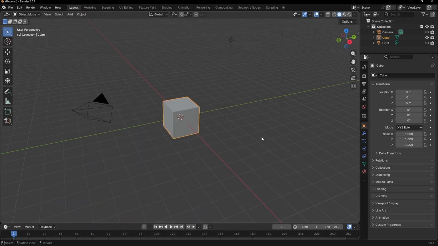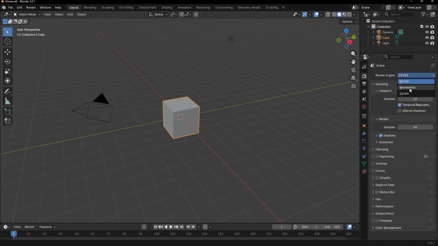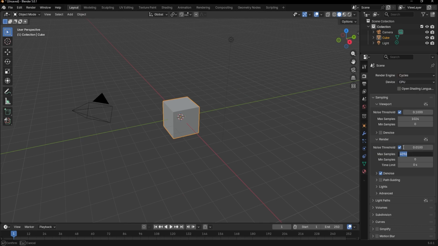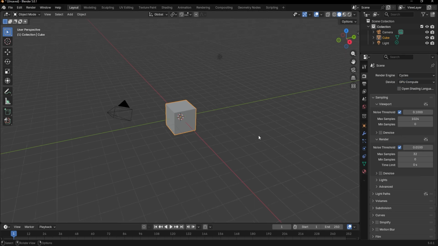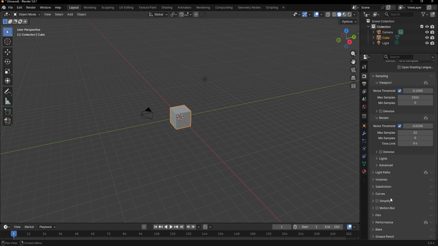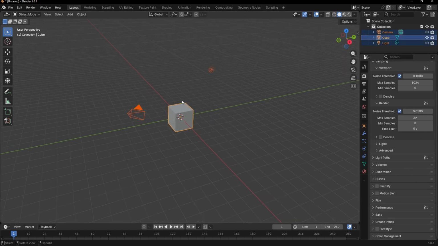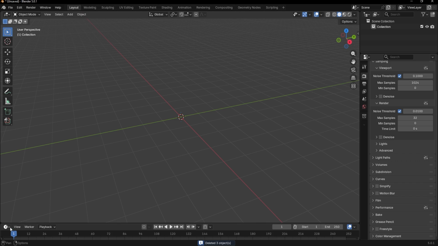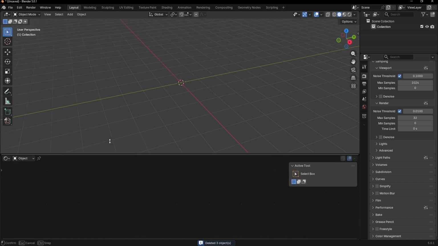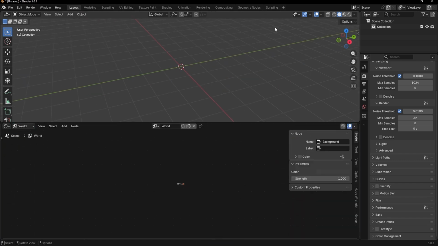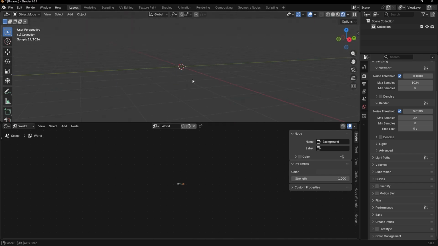So let's get started. I switched to Cycles, set render samples to 32, uncheck the denoiser, change this to GPU, and delete all these objects here. So let's go to the shader editor tab, switch shader type to world and go to render mode.